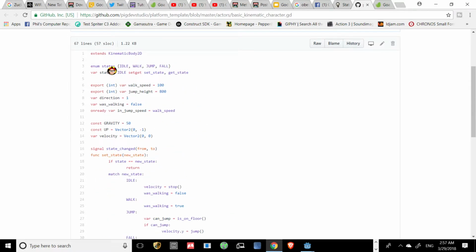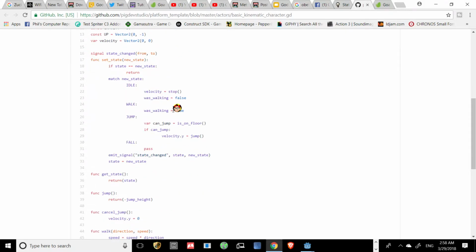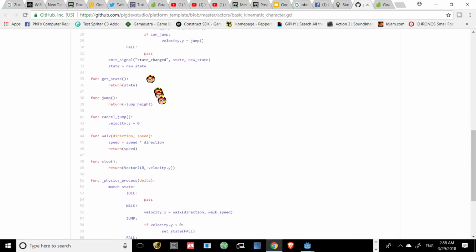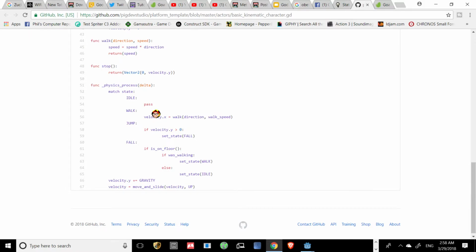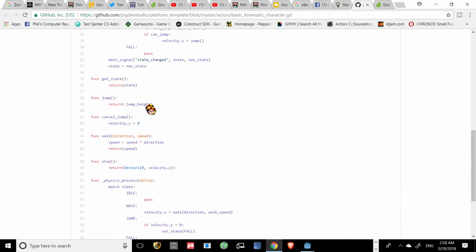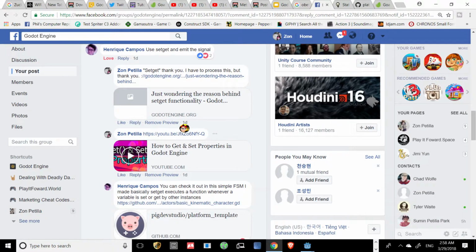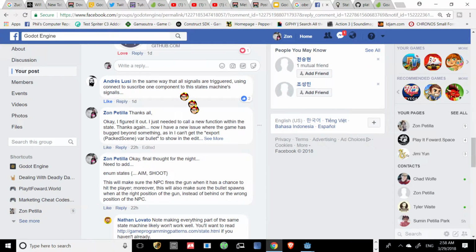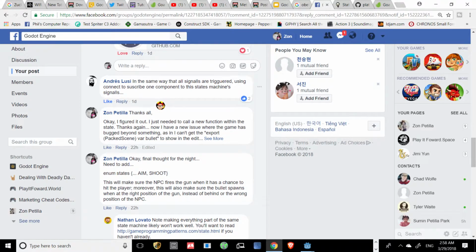You have your enum states: idle, walk, jump, fall. That's how you set up the states. You have a variable. In this case, instead of it being null, he actually uses setGate, which is something I learned, which is really cool. And then that's how you can signal. This is a great finite state machine related to a video game character in a 2D platformer, from what I can tell. Thank you, Enrique Campos. I studied Spanish, and you might be Brazilian, but Portuguese is close enough, so I hopefully didn't butcher that name like I butcher everything else because I'm an American at the end of the day.